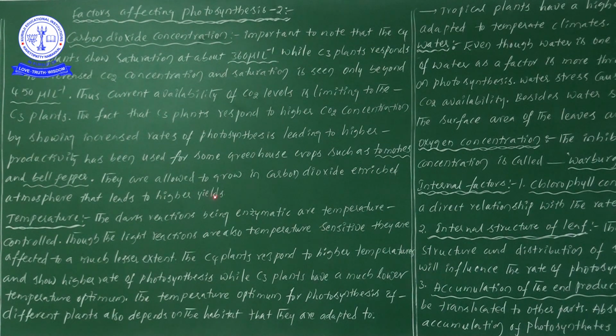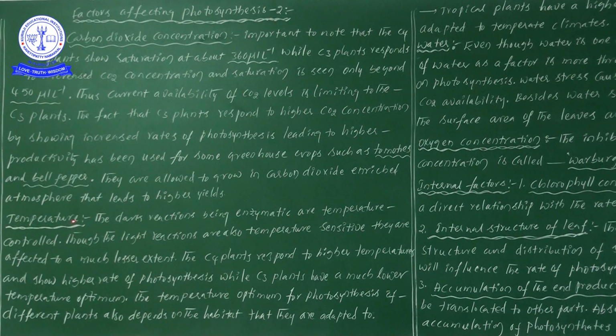So what we can remember is that because of the increase in CO2 levels, the rate of photosynthesis increases, and when the rate of photosynthesis increases, the productivity increases. Based on this point, in greenhouses, meaning in nurseries, you may have noticed the green cloth arrangements. Here in greenhouses, this is how we cultivate tomatoes and bell peppers: by increasing the carbon dioxide levels in those atmospheric conditions, we can definitely increase the crop yield.